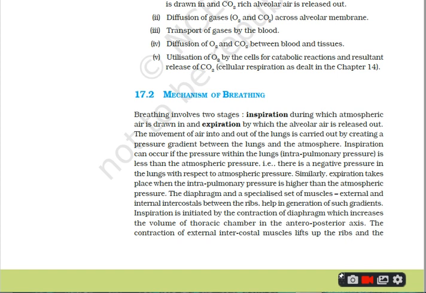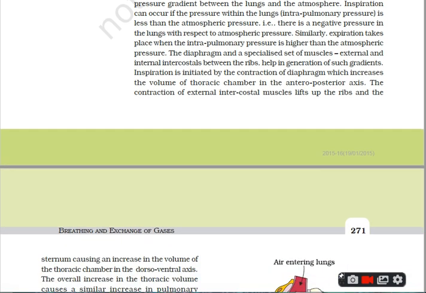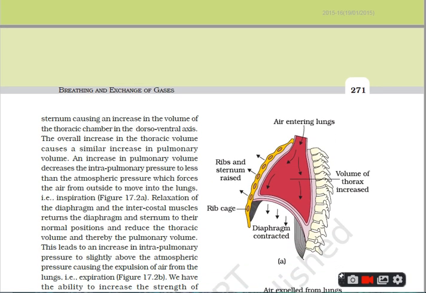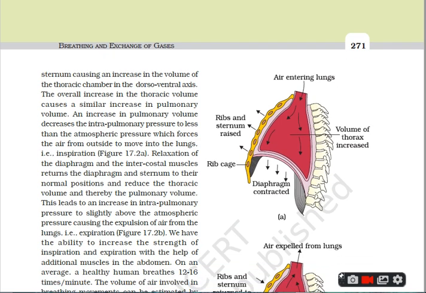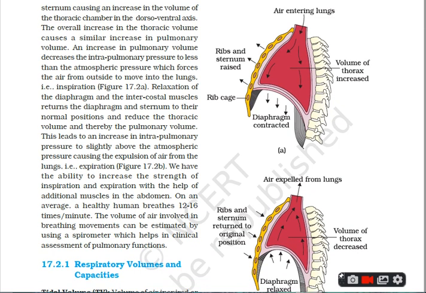First is the external intercostal muscles relax or contraction of internal intercostal muscles occurs. The ribs and the sternum are returned back to their normal position. This decreases the volume of the chest cavity. I repeat, the relaxation of external intercostal muscles occurs and the ribs and sternum are returned back to their normal position. This decreases the chest volume.